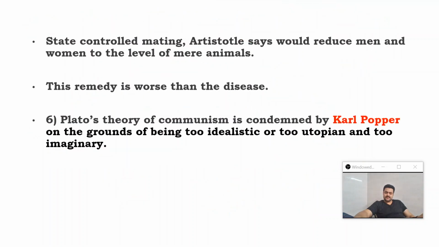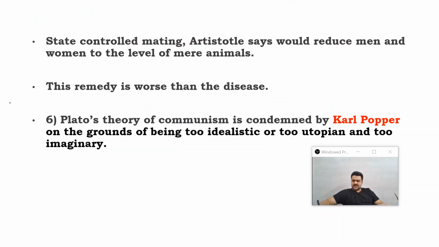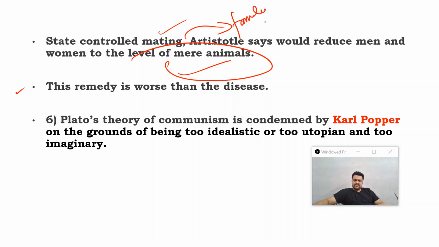Okay. Now see that state-controlled mating, Aristotle says, would reduce men and women to the level of mere animals. Mating and permanent monogamous sexual relationship, as I told you, is the very basis of family. Family is an institution which regulates reproduction, which regulates social sexual gratification.